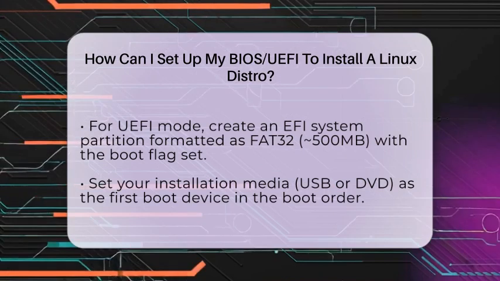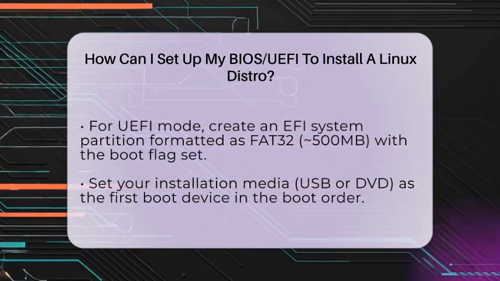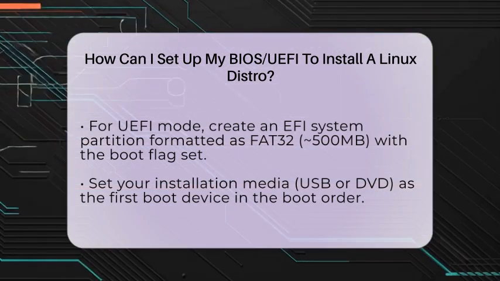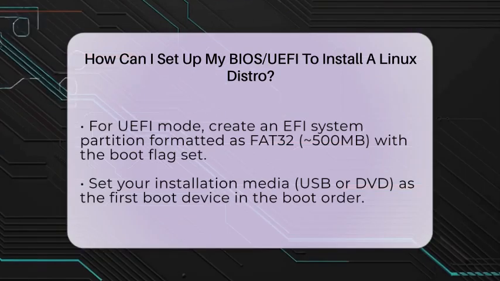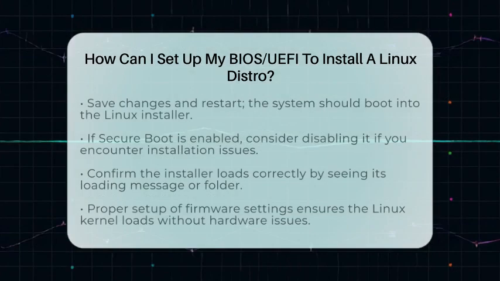After that, set the boot order. Make sure your USB drive or DVD containing the Linux installer is at the top of the list. This way, your computer will boot from the installation media first. Save your changes and exit the firmware settings. Your system will restart and should now boot into the Linux installer.